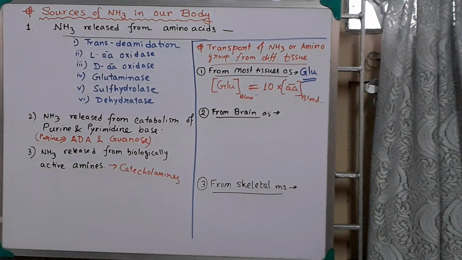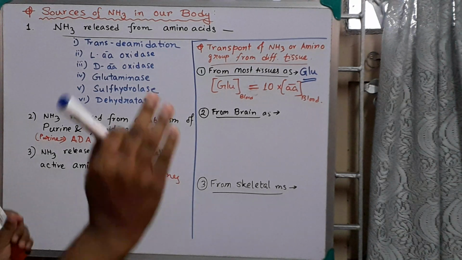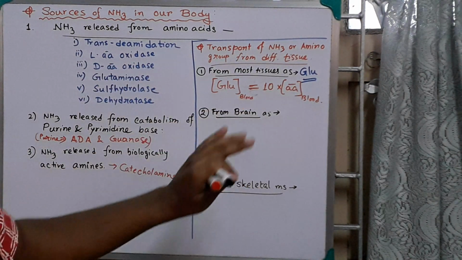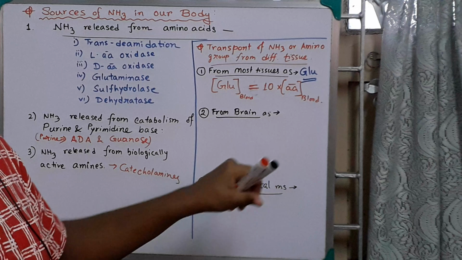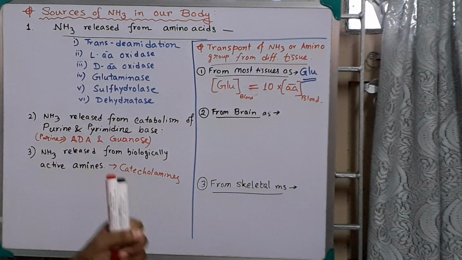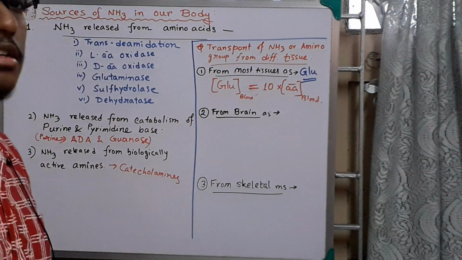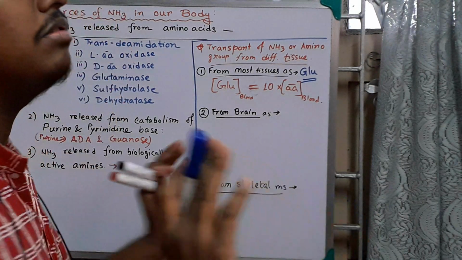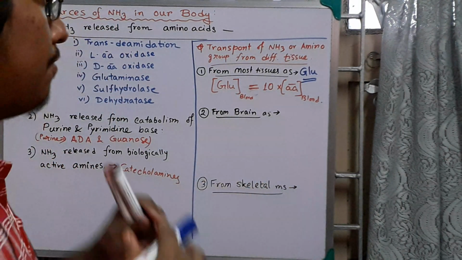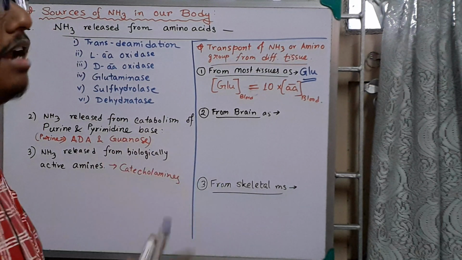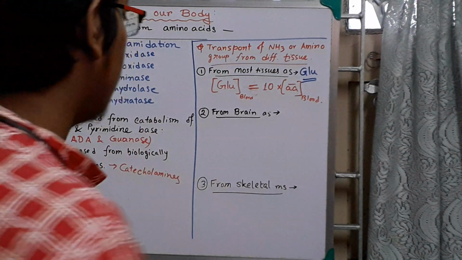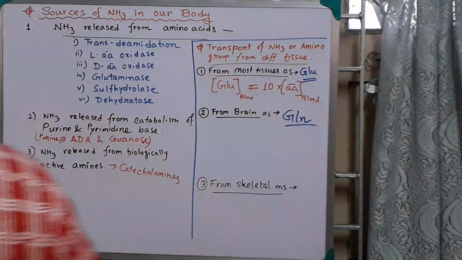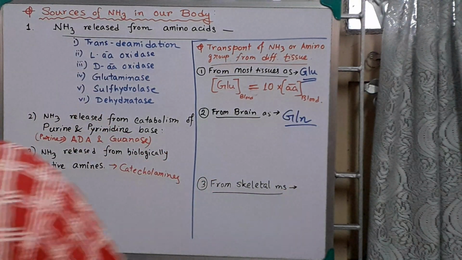I have already discussed, when we discussed the glutaminase enzyme, that in the brain the amino groups of other amino acids are not funneled through glutamate. The glutamate is formed, but the amino groups are funneled through glutamine, GLN.